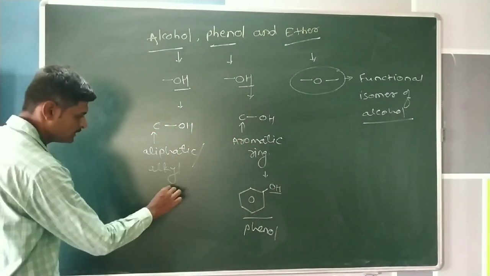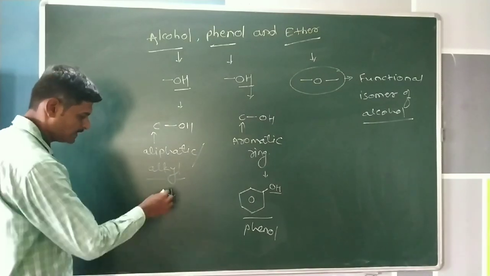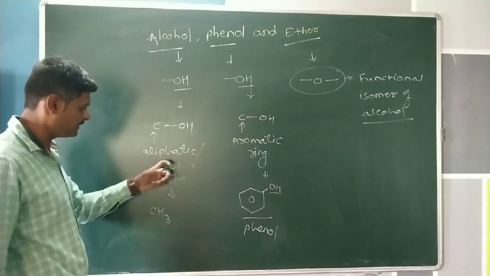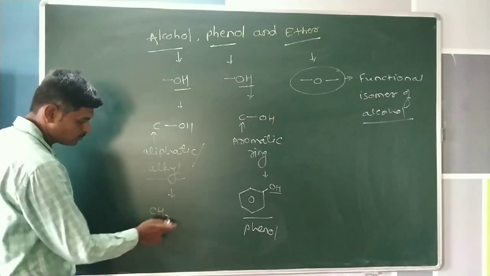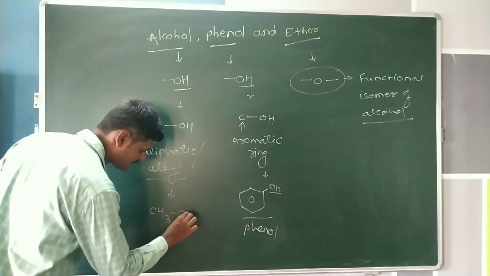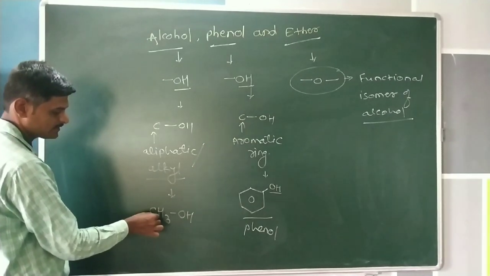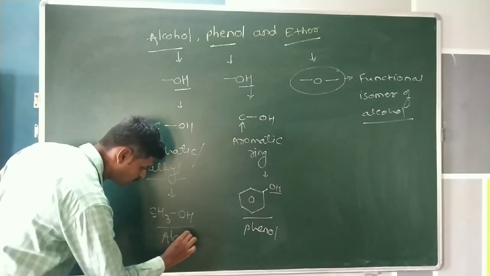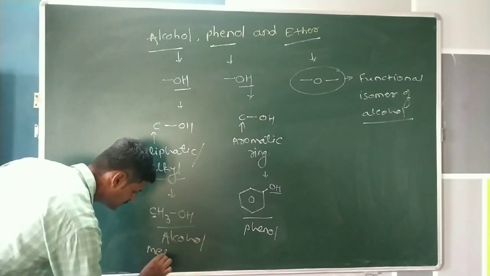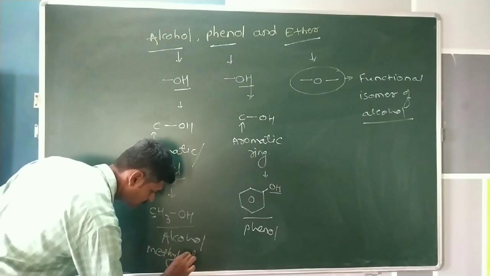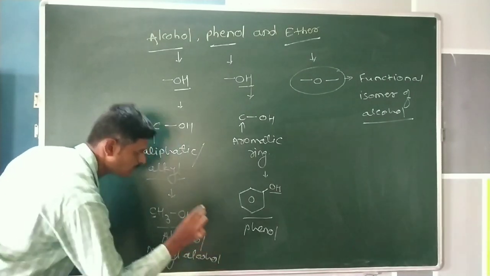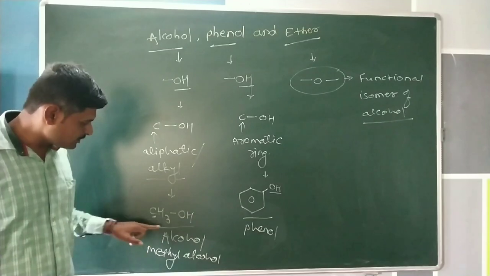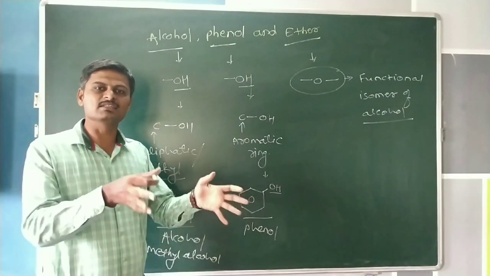But in the case of alcohol, the alkyl group, for example CH3, is a methyl group, one type of aliphatic or alkyl group. The hydroxy group is attached to this carbon atom, which contains an alkyl group. Therefore, this molecule is commonly known as an alcohol, named methyl alcohol. This is an alcohol, this is a phenol. If any kind of alkyl group is attached to the hydroxyl group, we consider it an alcohol.